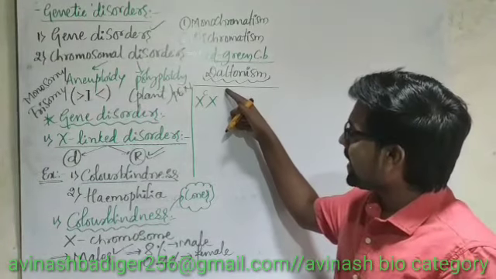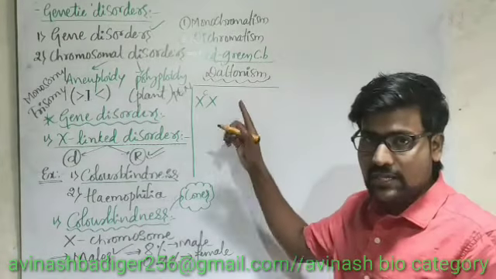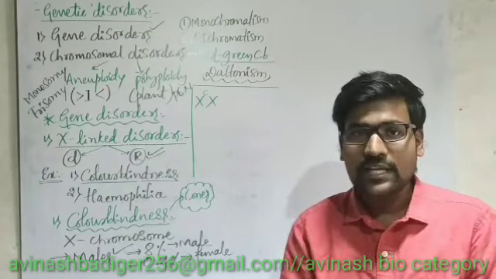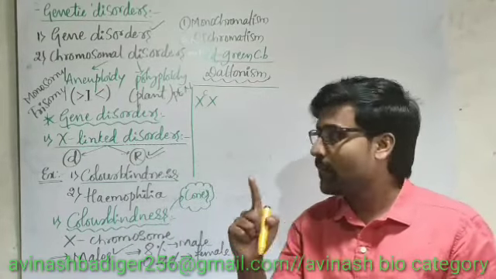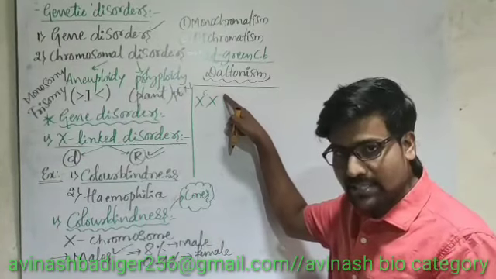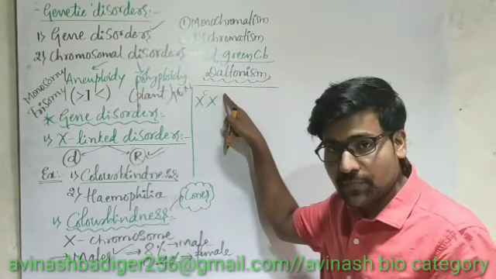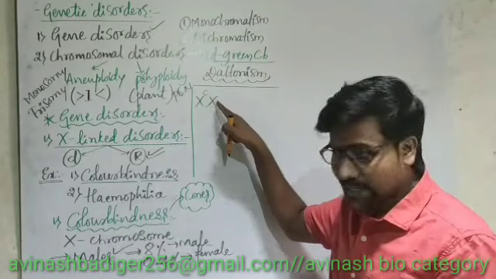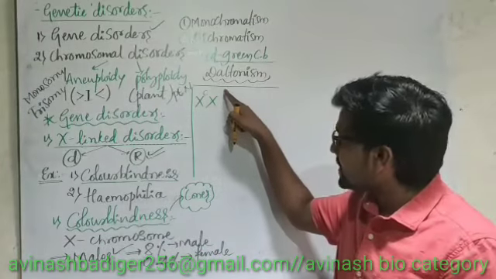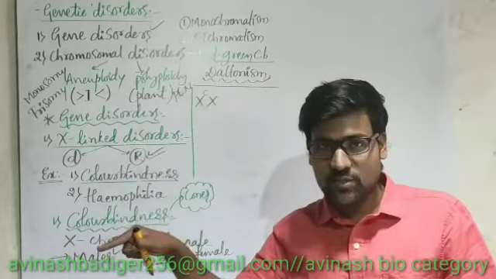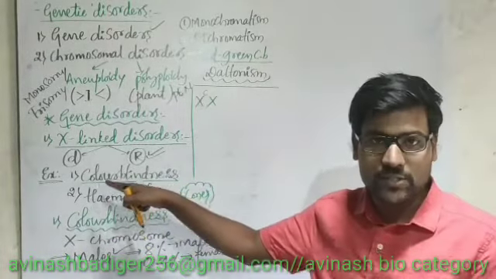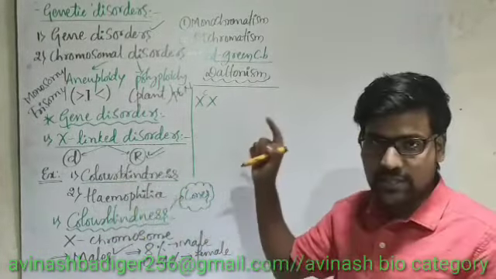One thing, I can write capital C here, or sometimes I cannot write anything. If I don't write anything on the X chromosome, keep one thing in your mind: if I don't write capital C, it is understood. If I don't write anything, that indicates capital C is present. Here capital C, here small c. Small c means recessive gene. Why? Because this is an X-linked recessive disorder. So we have to mention that one.